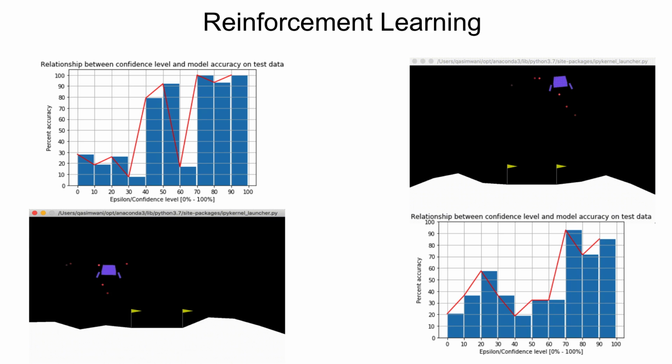Here, as you can see, there are two different agents trying to land between the two yellow poles, and we've shown that as the model becomes more confident about its next action, it tends to make better and more reliable decisions. It is very important to realize that these agents were trained without any prior human knowledge or rules fed into the system. These so-called reinforcement learning agents learn to fly based on thousands and thousands of episodes of self-play, using policy gradient methods based on actor-critic algorithms.